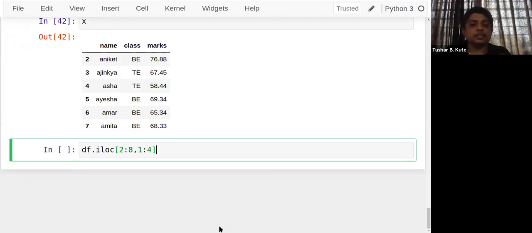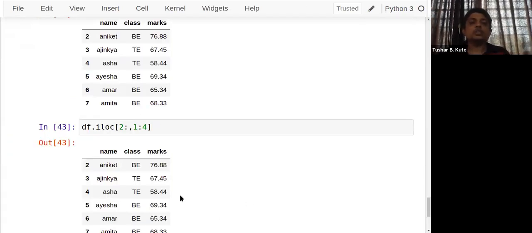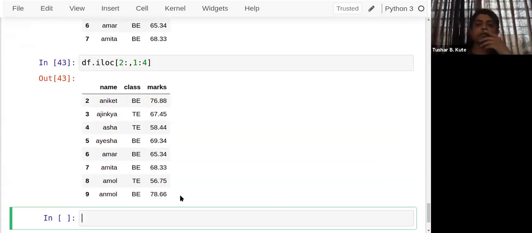Any one of these numbers can be deleted. For example, from 2 onwards, I want to consider all the rows. So I'll just delete this. 2 colon end, it will go till the end. With 2 colon end, all the rows are extracted. See, they are copied and printed over here.